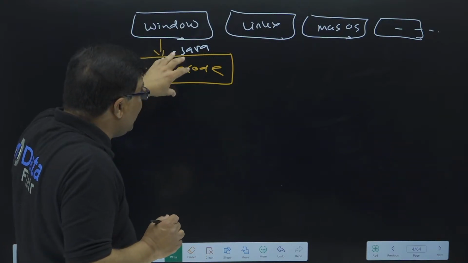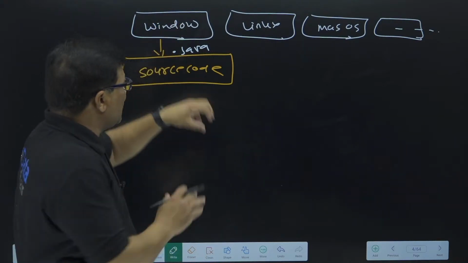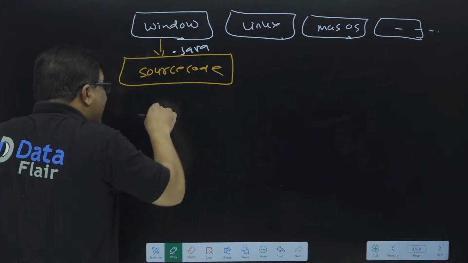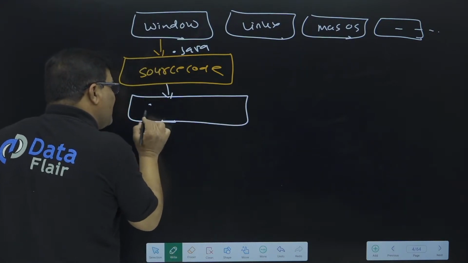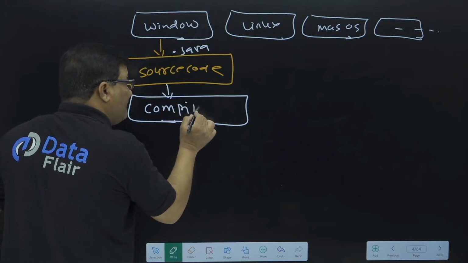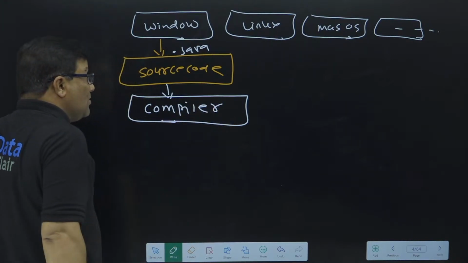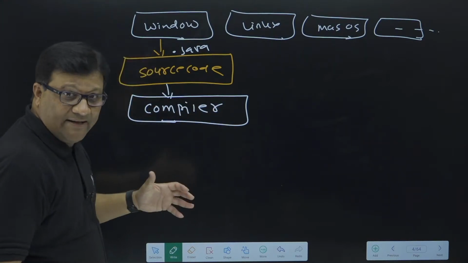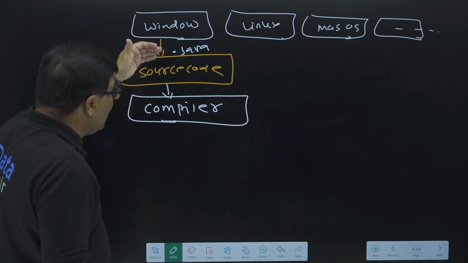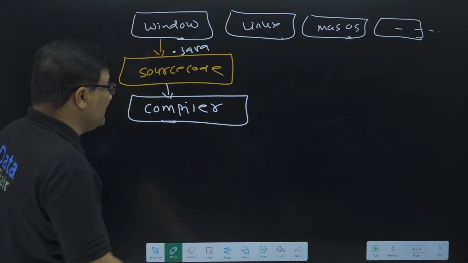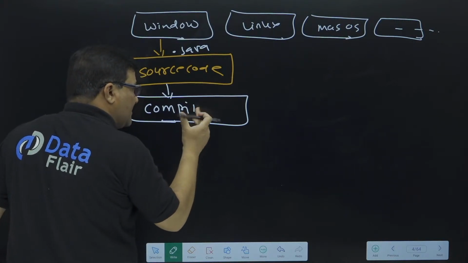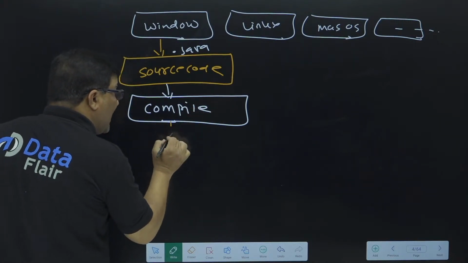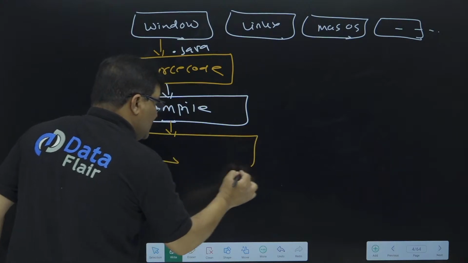Once we write Java source code, suppose in the Windows operating system, again the same process: we need to compile this source code. Java has its own compiler, because every language has its own compiler. This source code requires compilation, so it is compiled by the Java compiler.